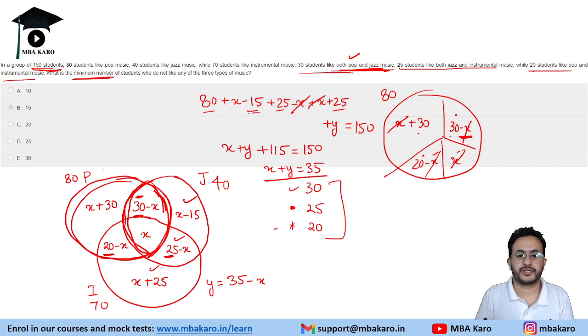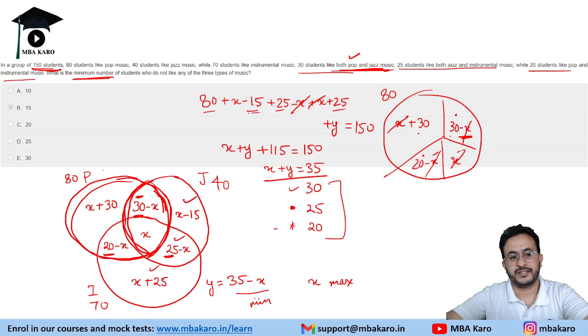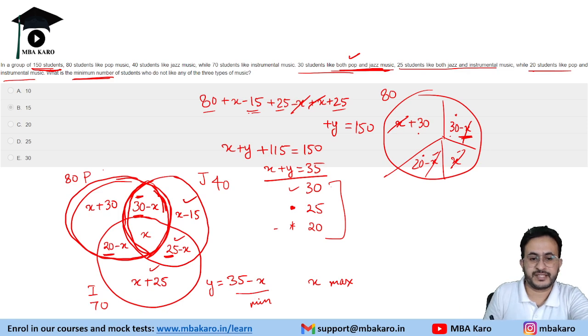Now we need to find the minimum number of students who do not like any of the three types of music. If this is minimum, that means X should be maximum, because if X is maximum, then only we can have this as the minimum value. Maximum value of X can be, if you look at the values, 15. If you put 15 here, it will become 0. Otherwise, if you take more than 15, the value will become negative.